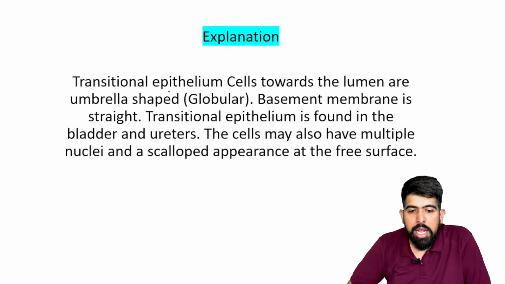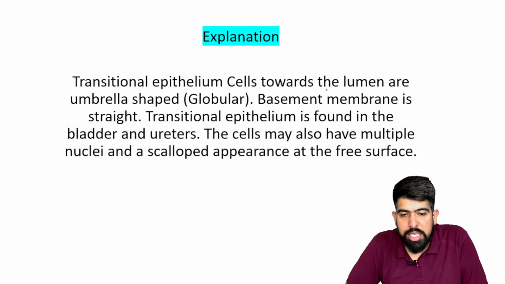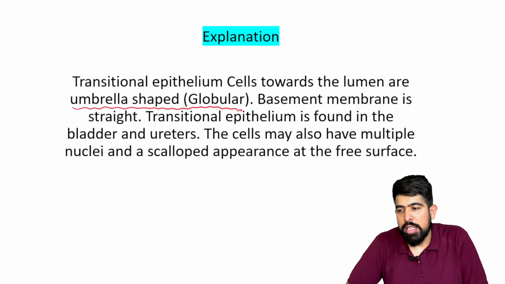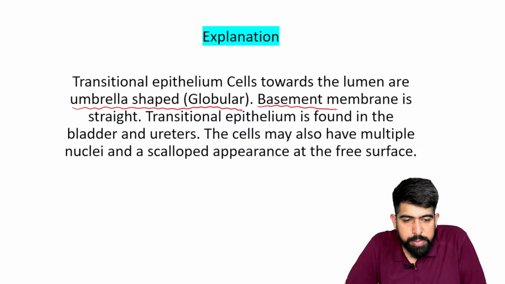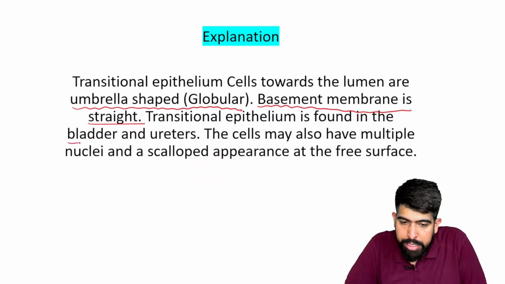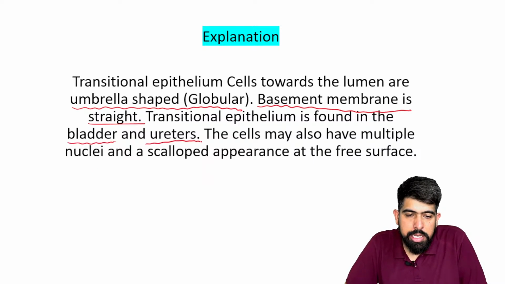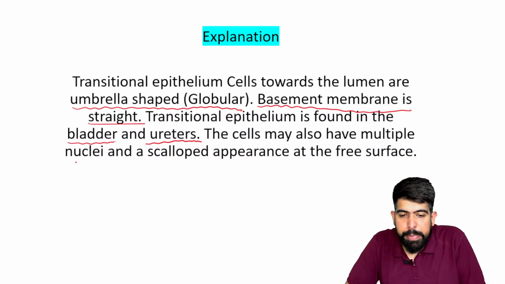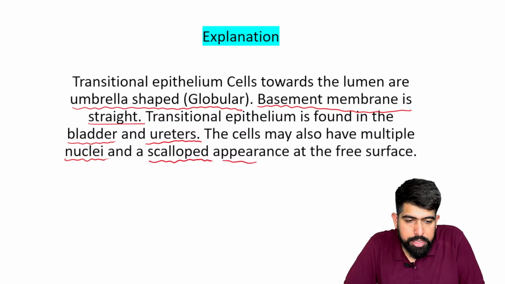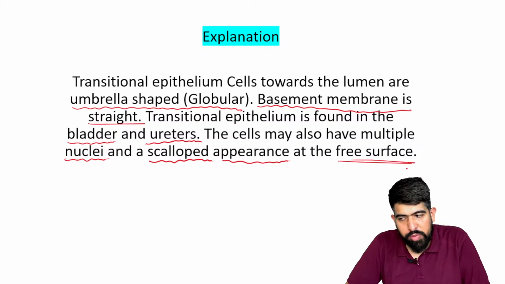Please understand this. The transitional epithelium cells towards the lumen are umbrella shaped, globular, where the basement membrane is straight. The basement membrane will be straight, right? And this transitional epithelium is particularly found in your bladder, uterus, and these cells also have multiple nuclei and a scleropoid appearance at the free surface, right?